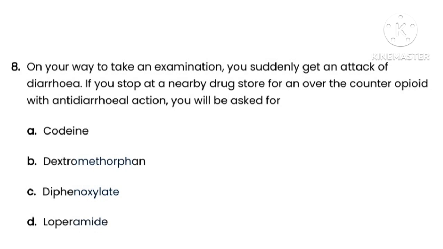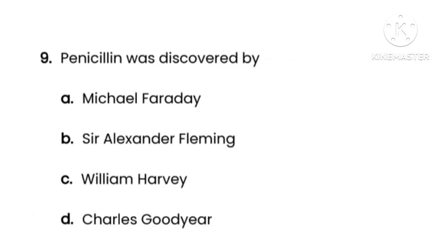So here the correct option is option D, that is loperamide. Here loperamide hydrochloride capsules are indicated for the control and symptomatic relief of acute non-specific diarrhea and chronic diarrhea associated with inflammatory bowel disease.